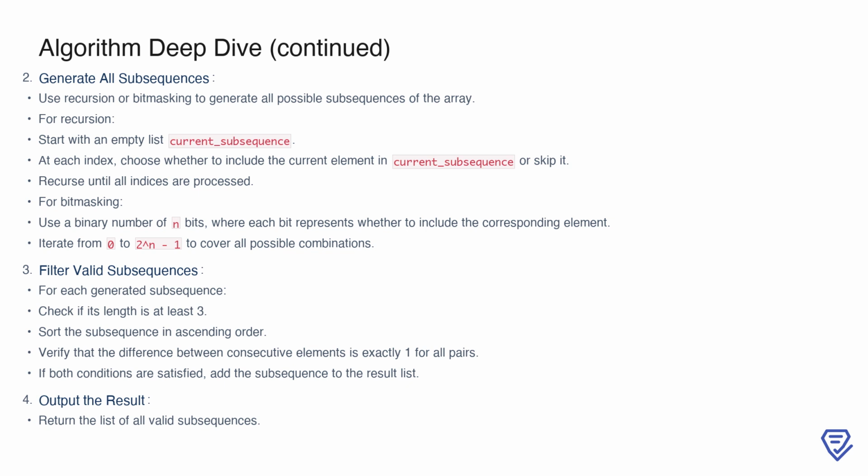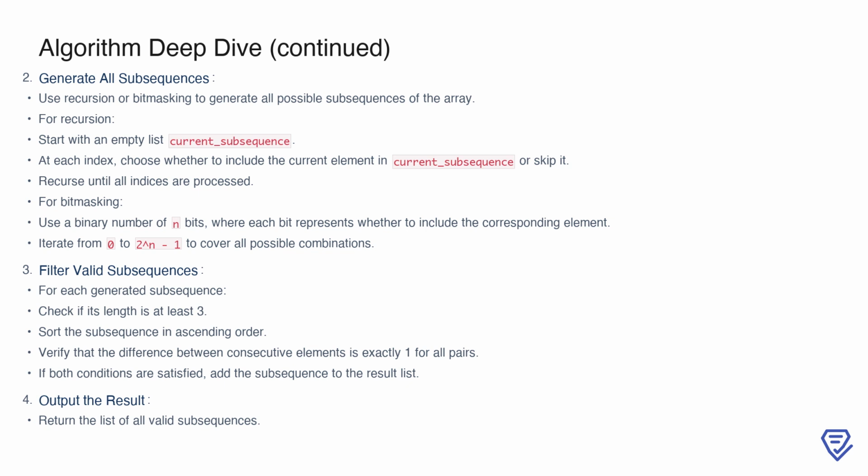Once we've confirmed the input is large enough, the next step is to generate all possible subsequences of the array. There are two main techniques for doing this: recursion and bitmasking. Using recursion, we start with an empty list and, for each index in the array, decide whether to include the current element in the subsequence or skip it. This process continues until all indices are processed, resulting in the generation of all possible subsequences.